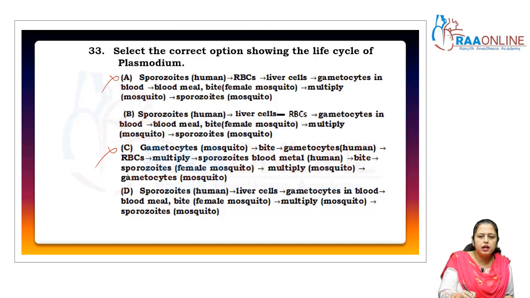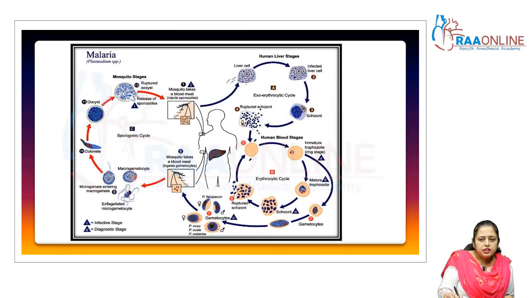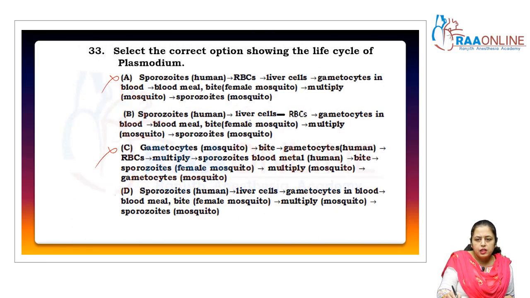Now after that, merozoites are released and infect the RBCs, and then gametocytes are formed. So now the liver cells, RBCs, gametocytes in blood, then blood meal. No. So the correct answer is Bombay.